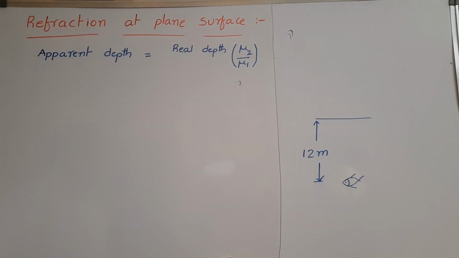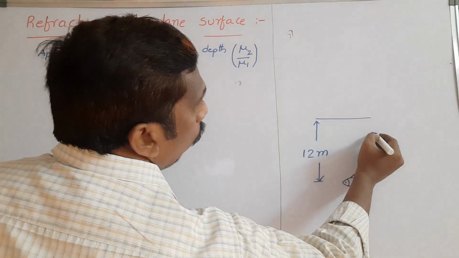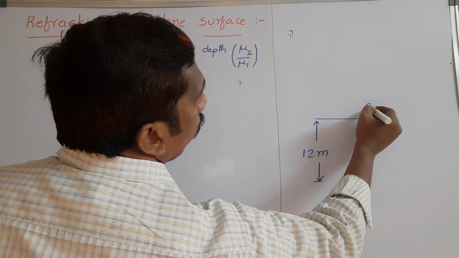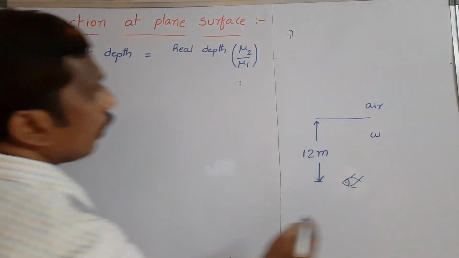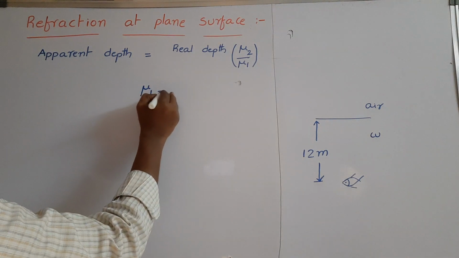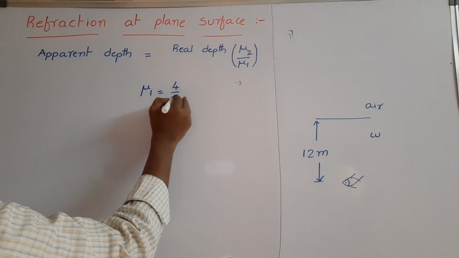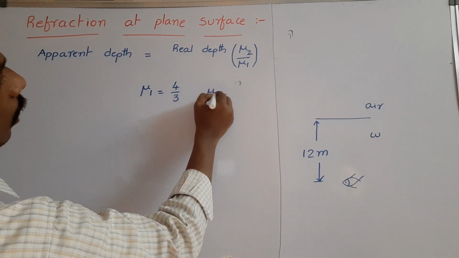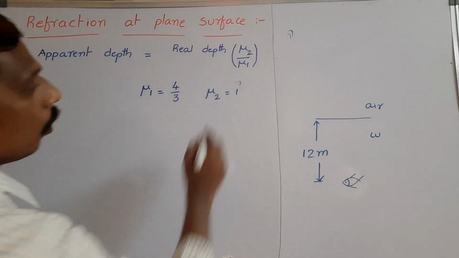Then what is its apparent depth and what is the shift? So here light ray travels from water to air. Refractive index of the water we know, 4 by 3. Mu1 is equal to 4 by 3. And the refractive index of air medium is taken as 1.